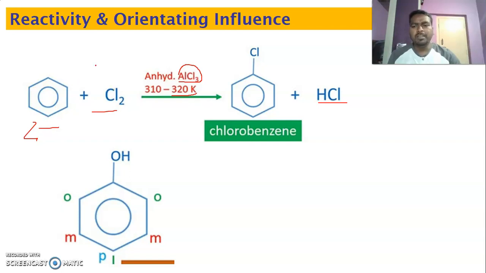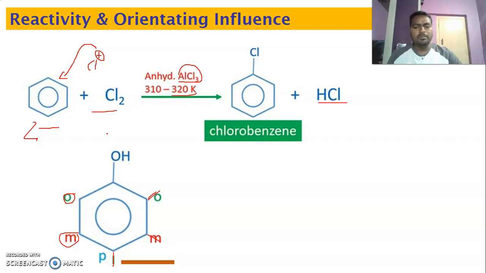So the incoming chloronium ion, that is the electrophile, can occupy any position on this benzene ring. With respect to this group, this is called the ortho position, and this is the meta position, and this is the para position. This is also meta position, and this is ortho position.